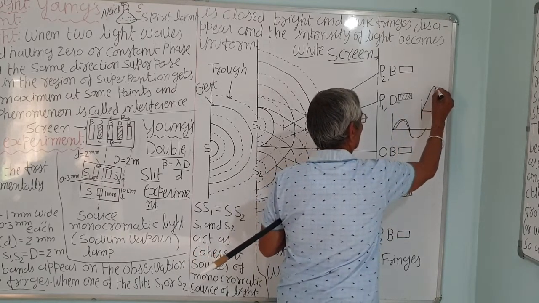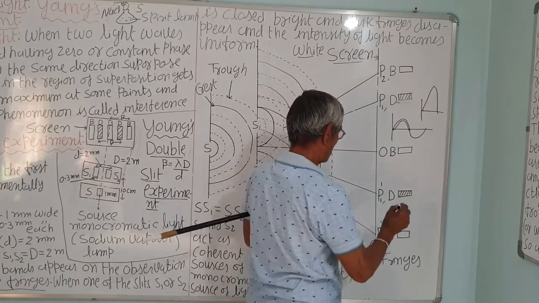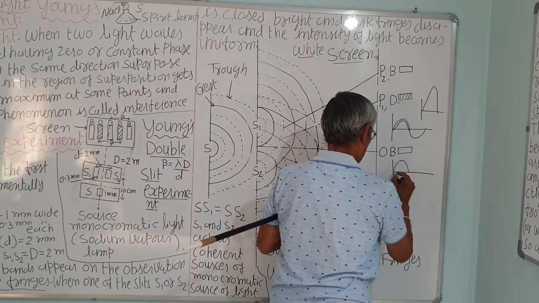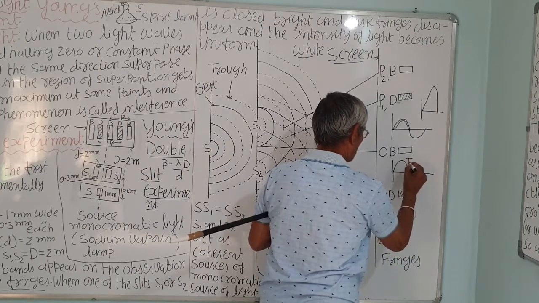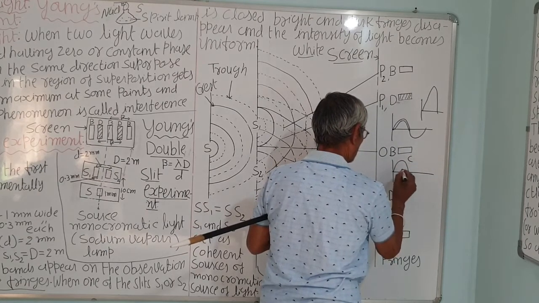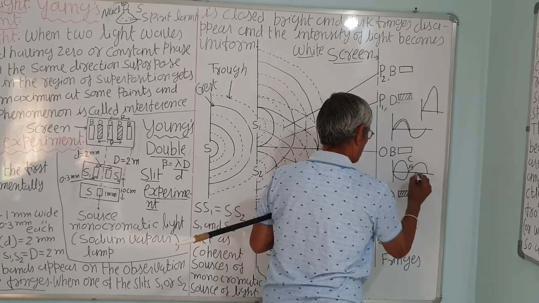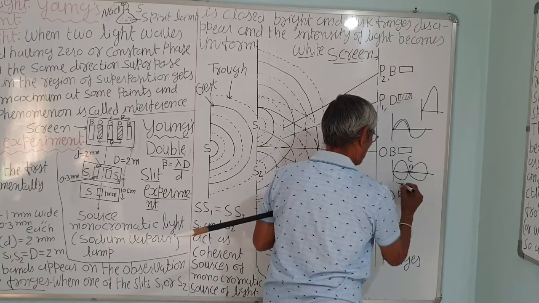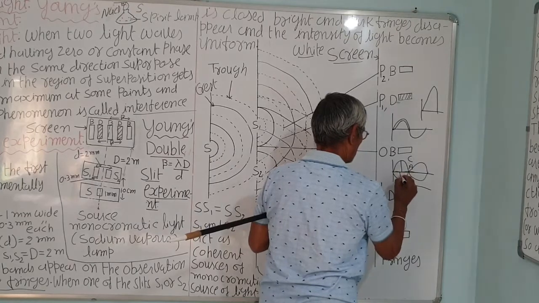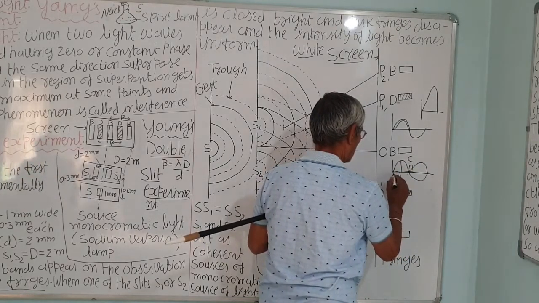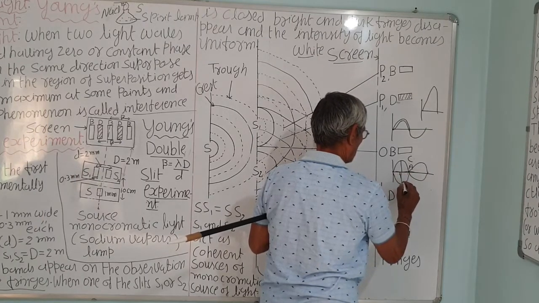But if it is destructive, a crest of wave A superposed over the trough of wave B, then there will be zero amplitude, because this is plus and this is minus. So the net will be zero, supposing A1 and A2 are equal. If these are equal, you can take this exactly.